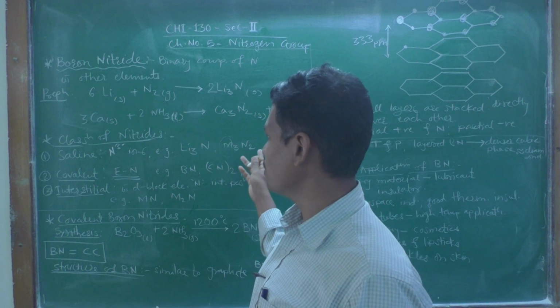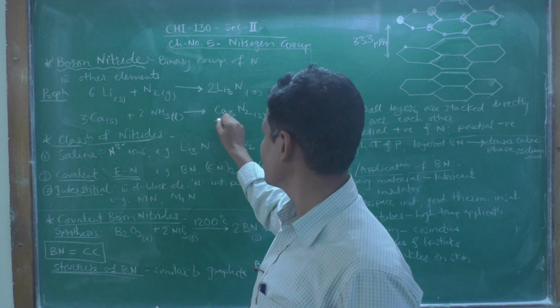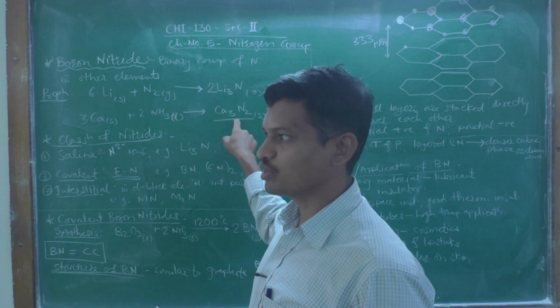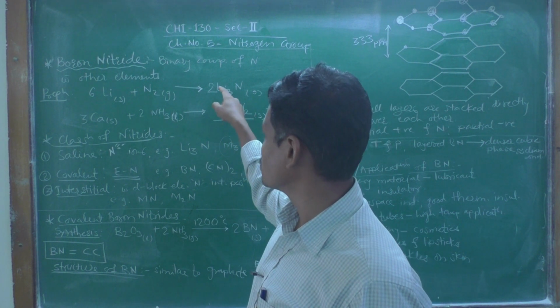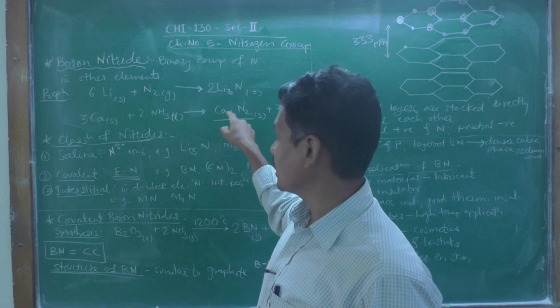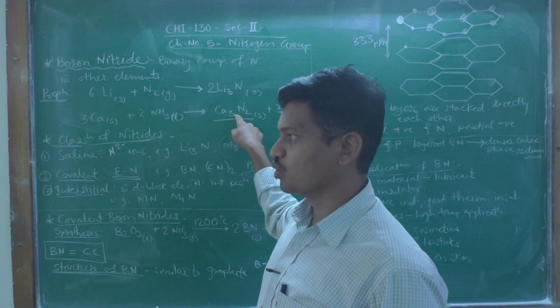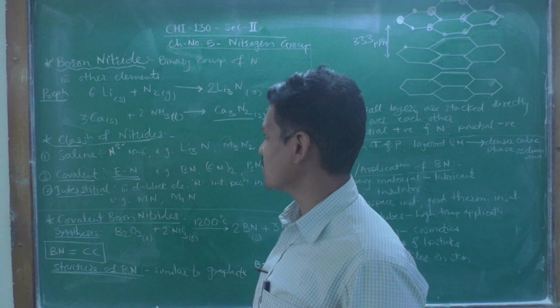These are saline nitrides. Calcium nitride is one of the saline nitrides. Lithium belongs to group 1 and calcium belongs to group 2, and these are the examples of saline nitrides.